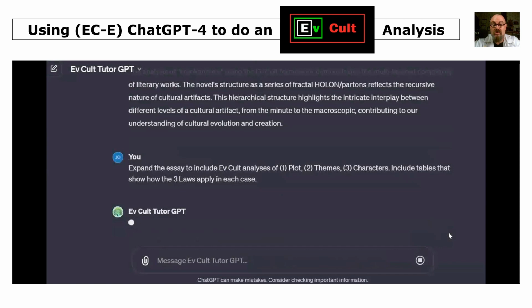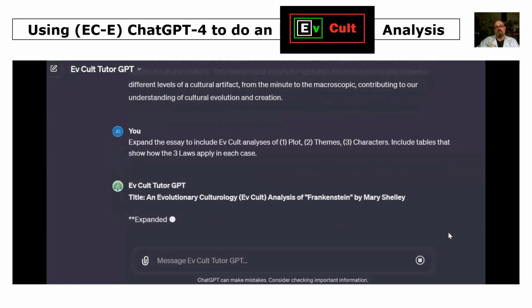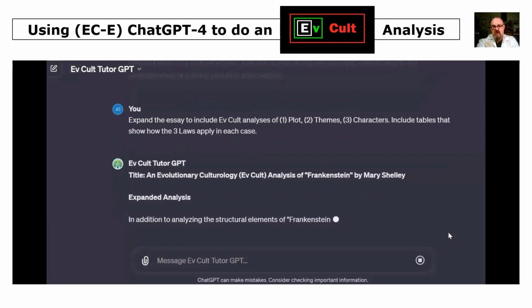So the EvCult tutor's having a think about that. Composing that essay, expanded essay. Here we go. Title, an EvCult analysis of Frankenstein. Title hasn't changed, but here's the expanded analysis.